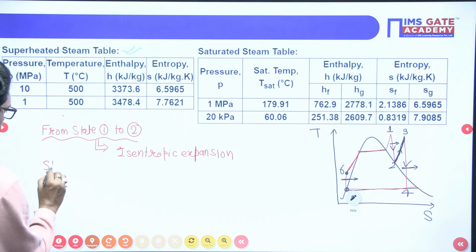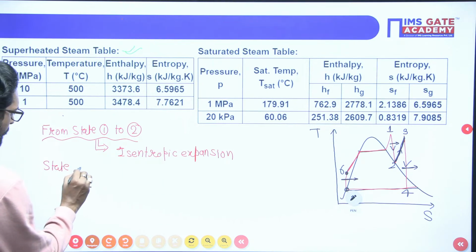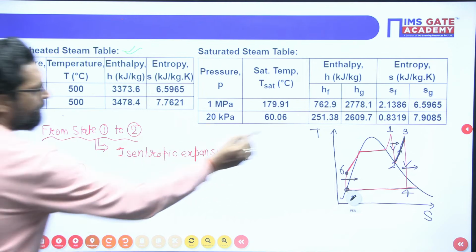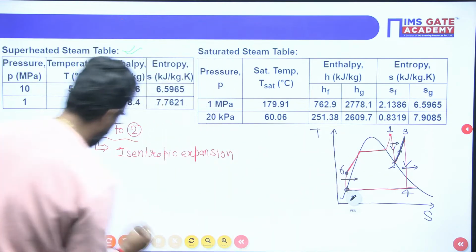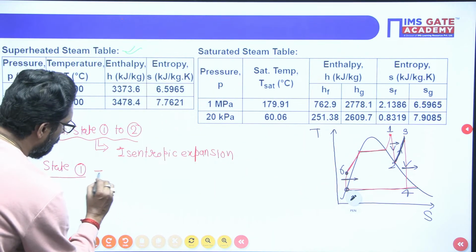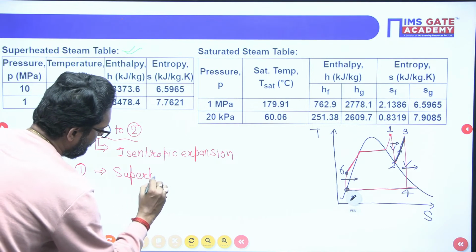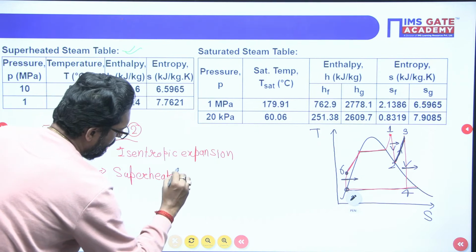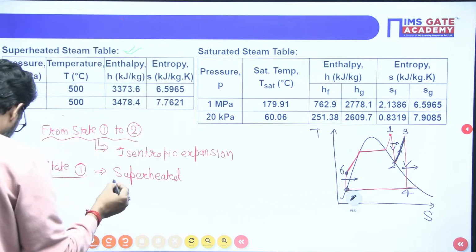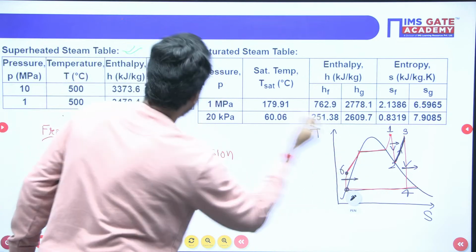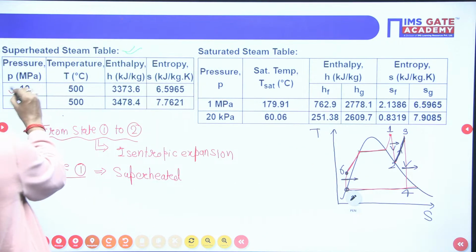What is state 1, beta? State 1 is superheated. Yes or not? And this is superheated at which pressure? This is at boiler pressure, and boiler pressure is 10 megapascal.